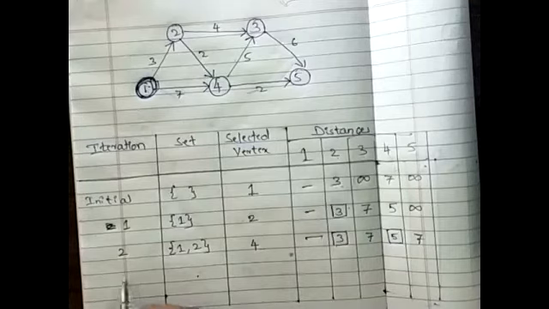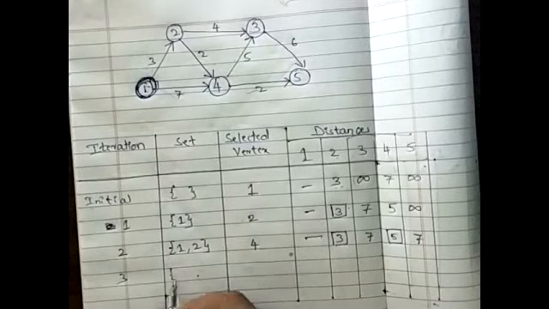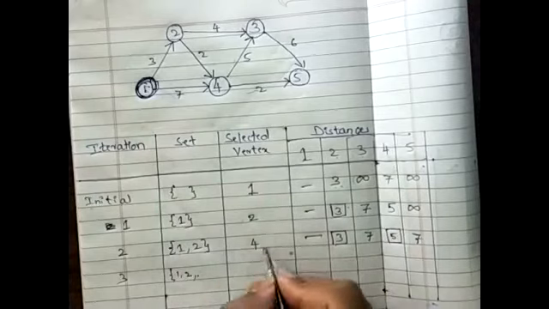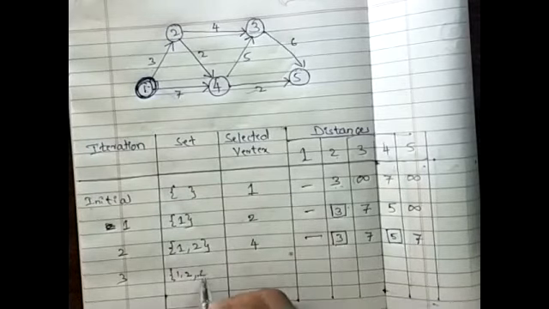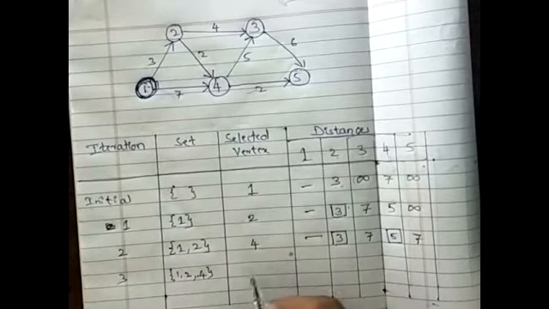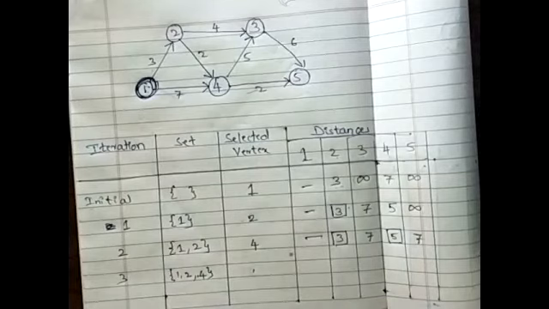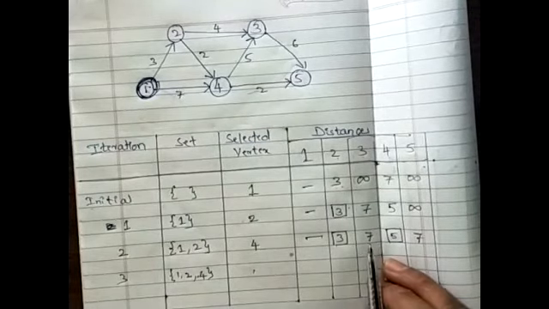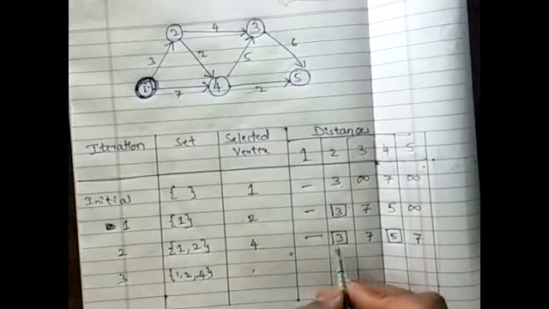Right? Now, this iteration is done. Now I need to move to the next iteration. So in this iteration, the set is going to be what? The previous values 1, 2, and one more value will get added, which is the previous iteration's selected vertex. That is 4. Now I need to select the vertex. What are the left out things here? 7 and 5.